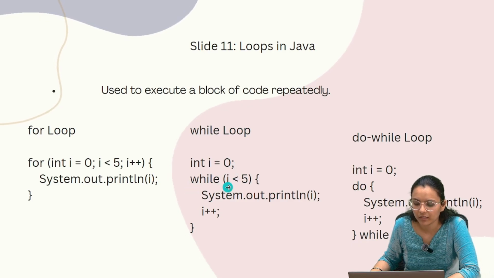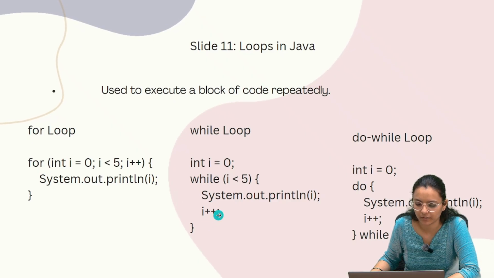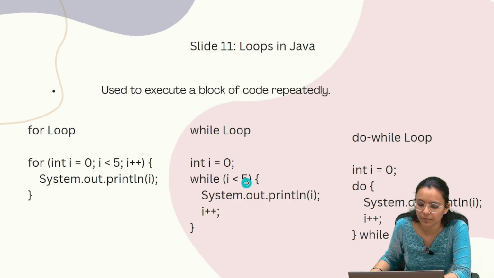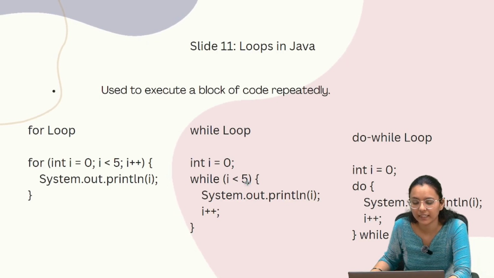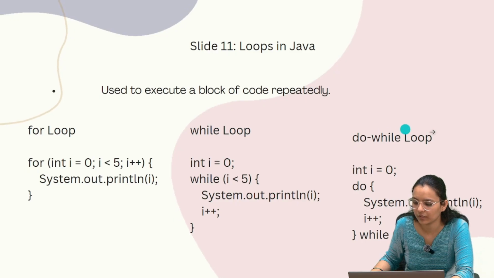After the while we write the condition, and inside we write the increment or decrement. So it is similar to the for loop, but initialization happens before the loop, the condition is checked before each iteration, and the increment happens inside the loop. Got it?